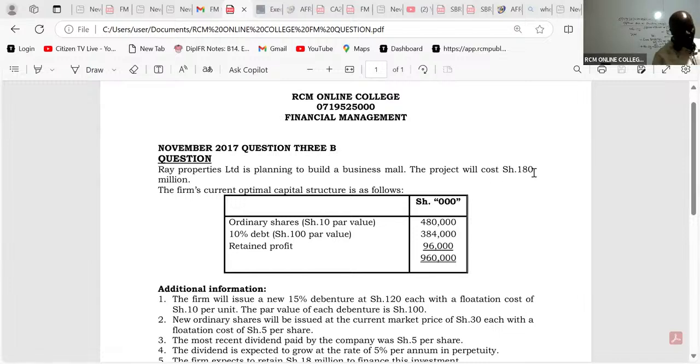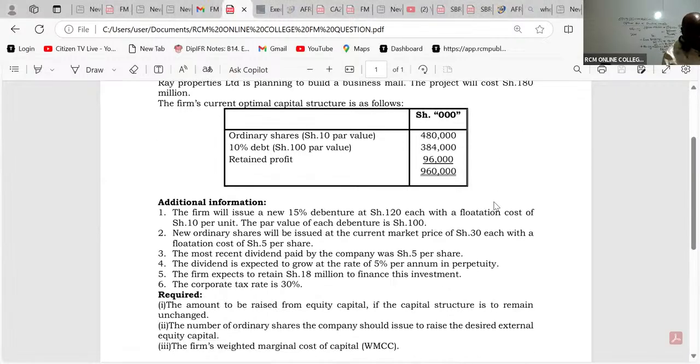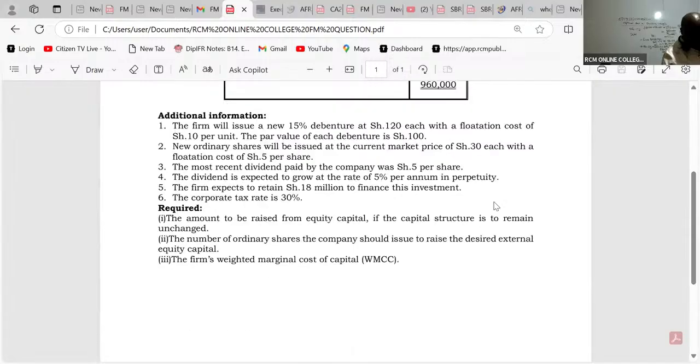You, as the finance manager, have been told to do a project, a mall, and the project cost is 180 million, so they tell you to go outside there and look for that 180. And then you're going to issue shares of 108, and then debt of 72. I hope we are together up to there. All right, and I'm so happy because I can see we are 61.